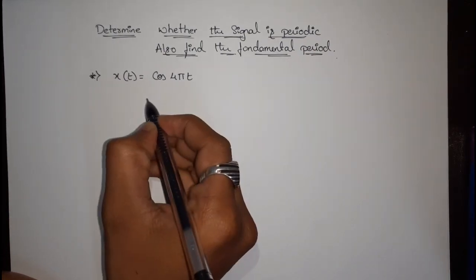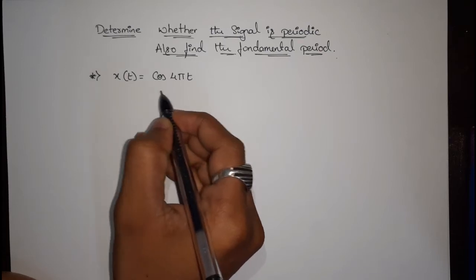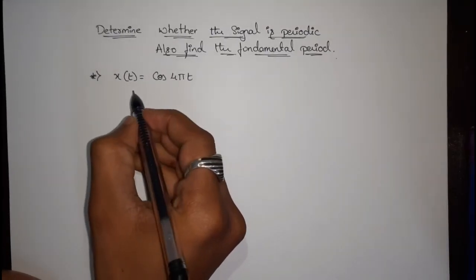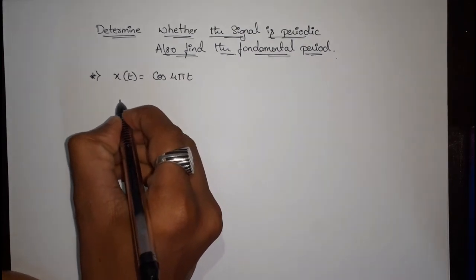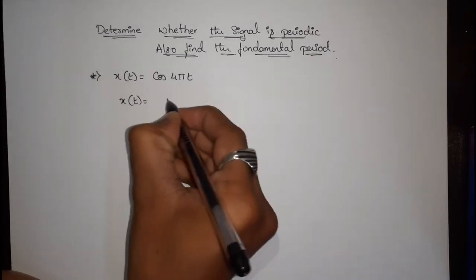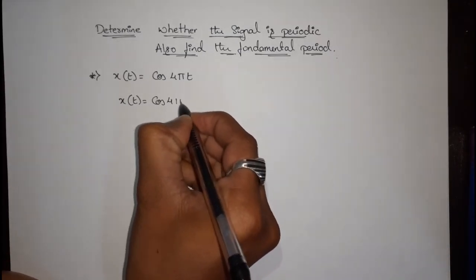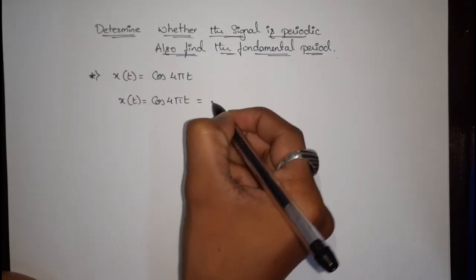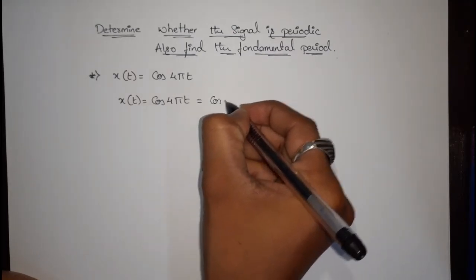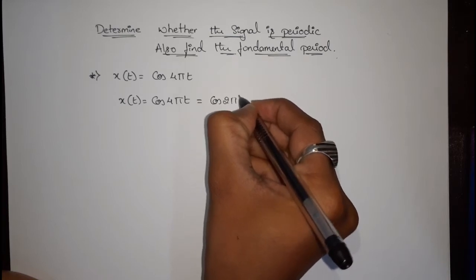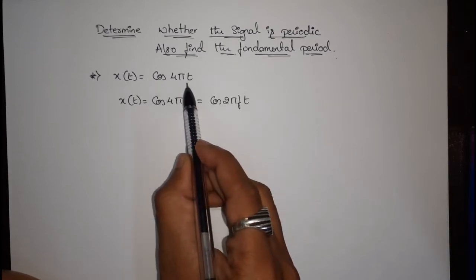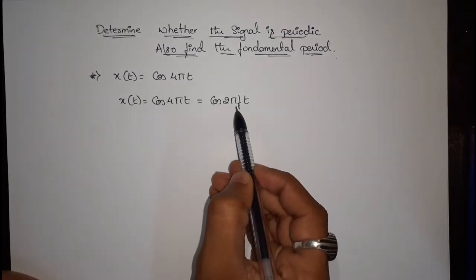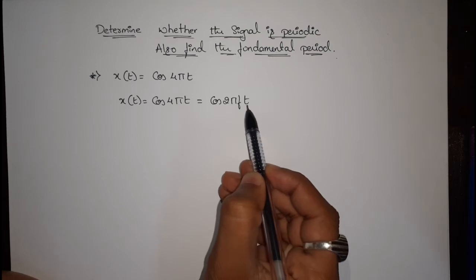For this problem, we are going to check the fundamental angular frequency. x of t is equal to cos 4 pi t is going to be compared with the fundamental expression cos 2 pi ft.